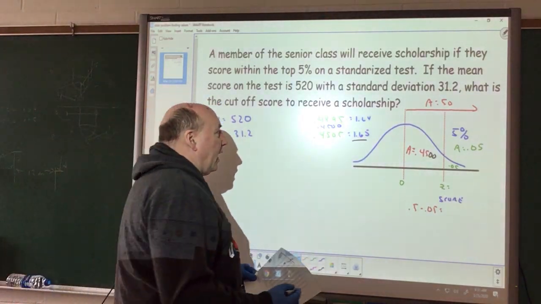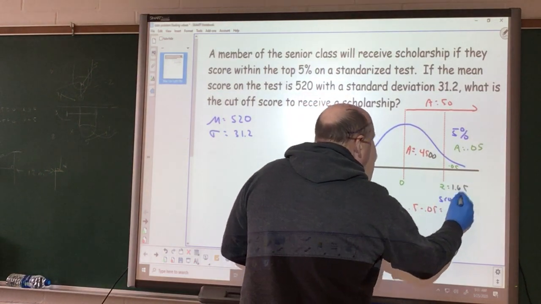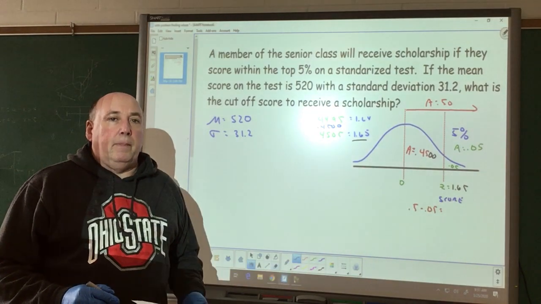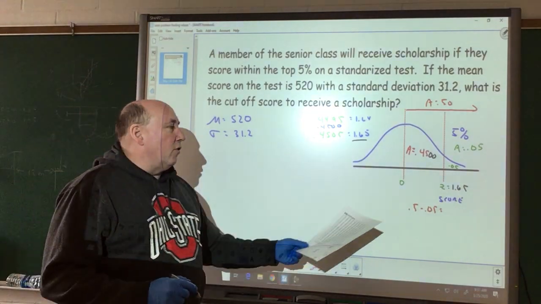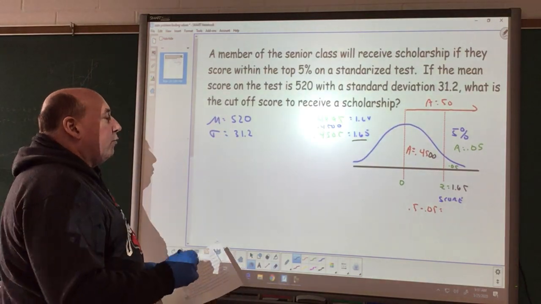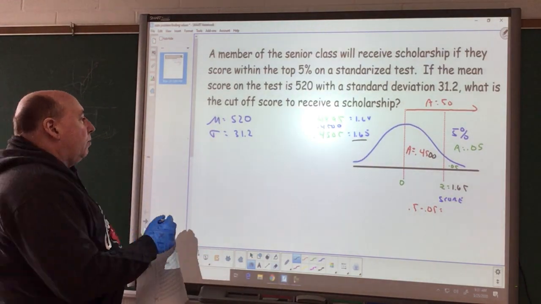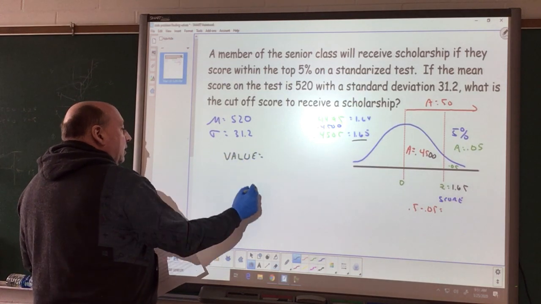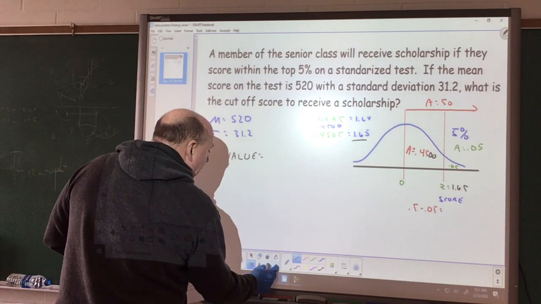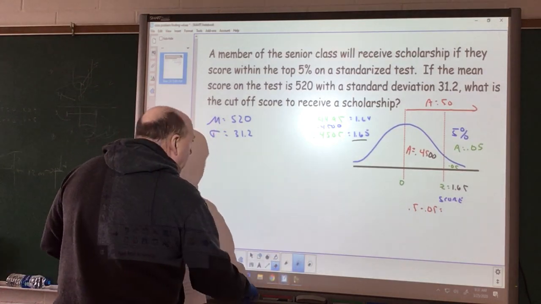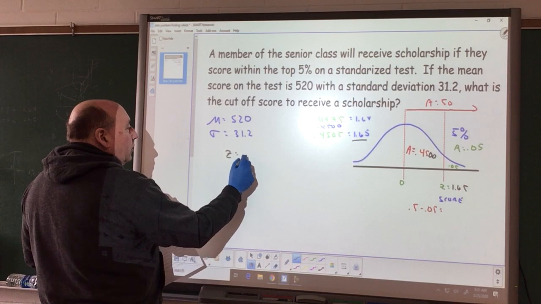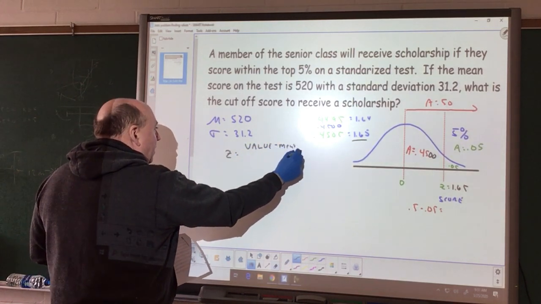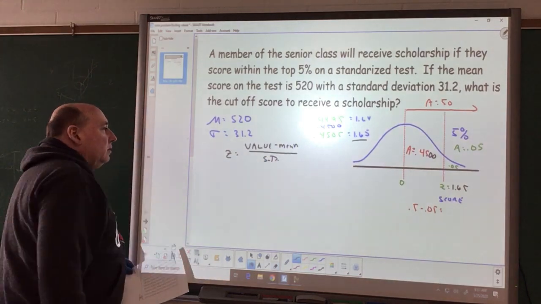So that is our Z value for that top 5%. If you remember back to what we did, we had Z equal to value minus mean divided by standard deviation.